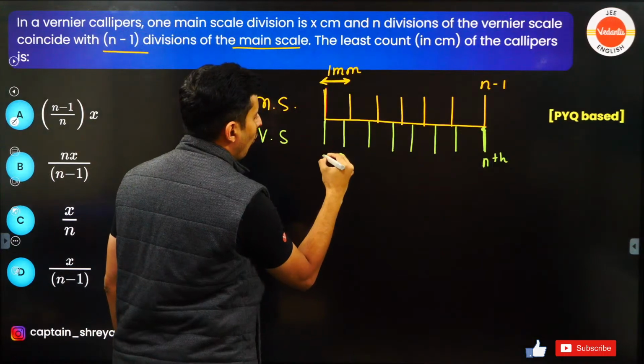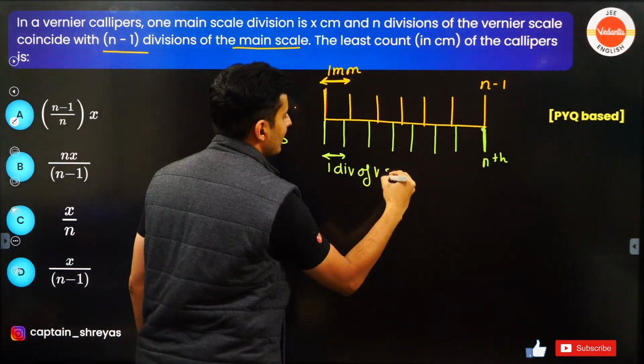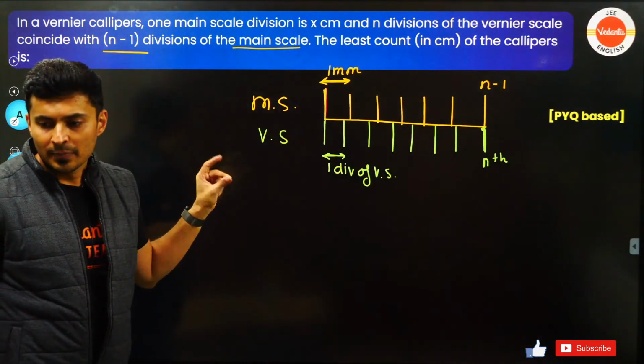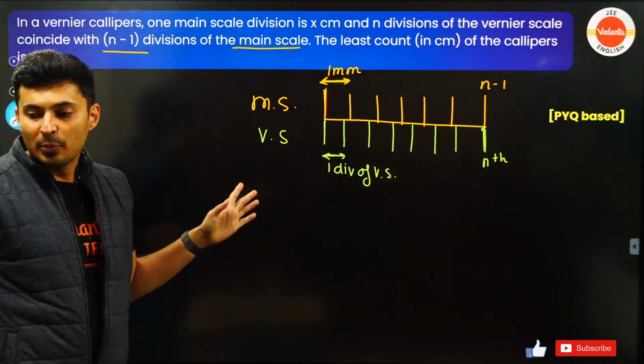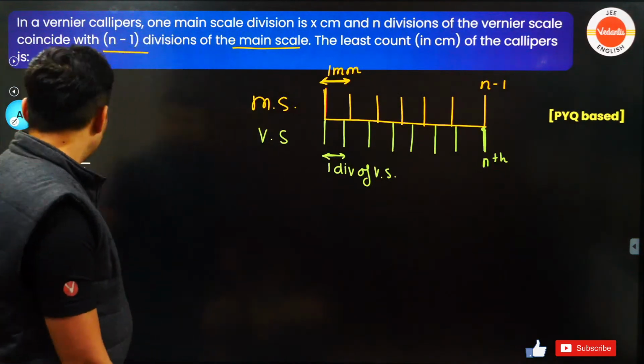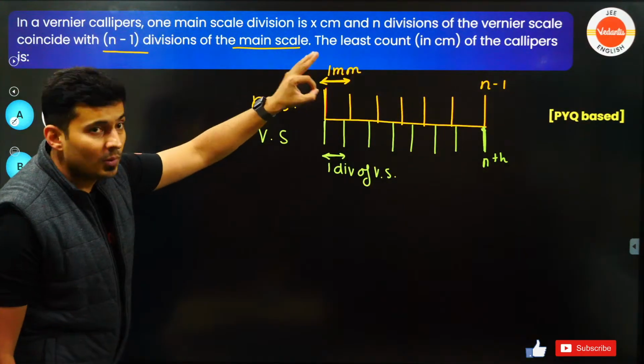This is one division of your vernier scale. Everybody clear with this idea? Concept is clear? Okay. If minus 0.5 is not there, then you will write it as 0.5, Rakesh Rao. You will take the magnitude of it. Okay. Now, observe. The least count of the caliper is.